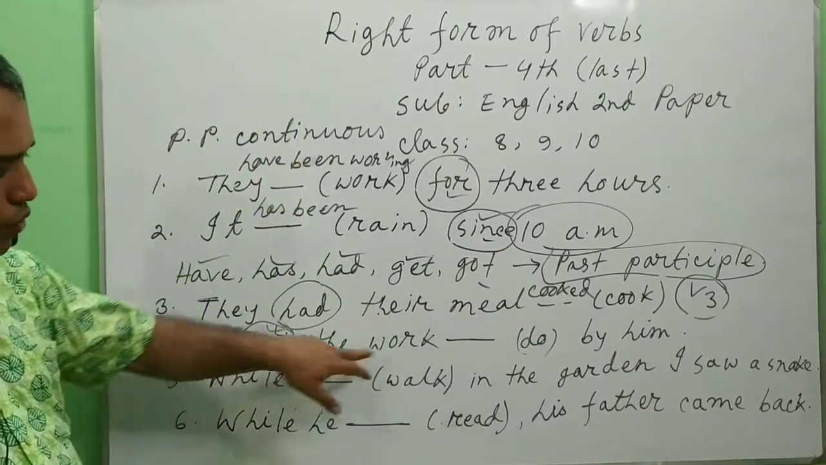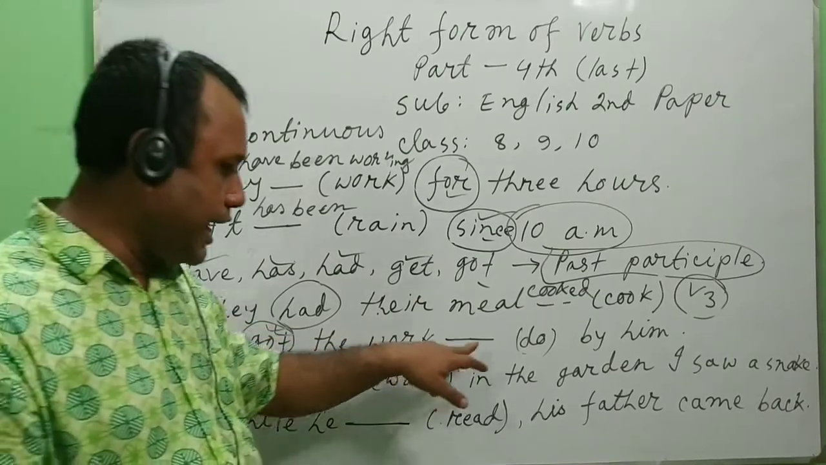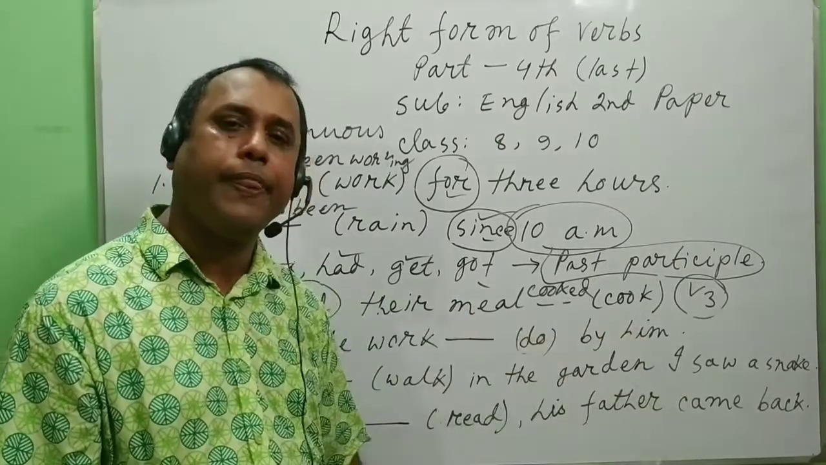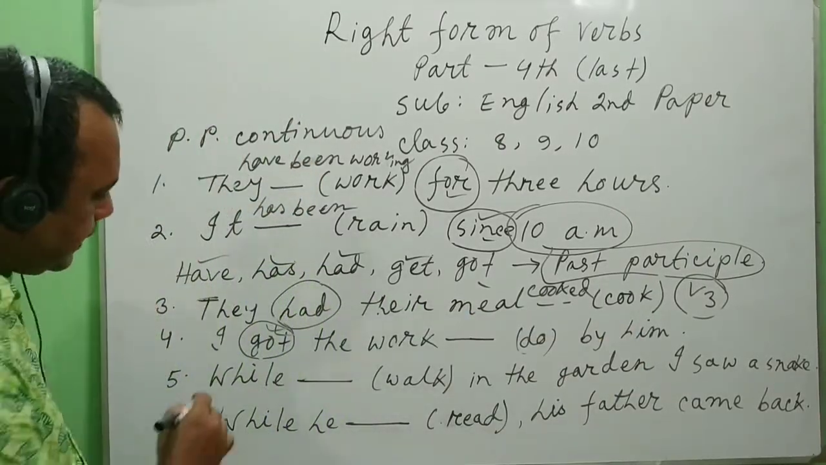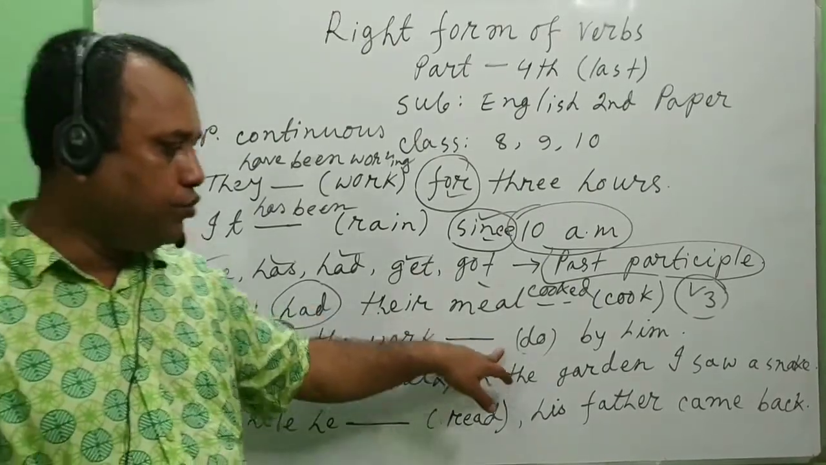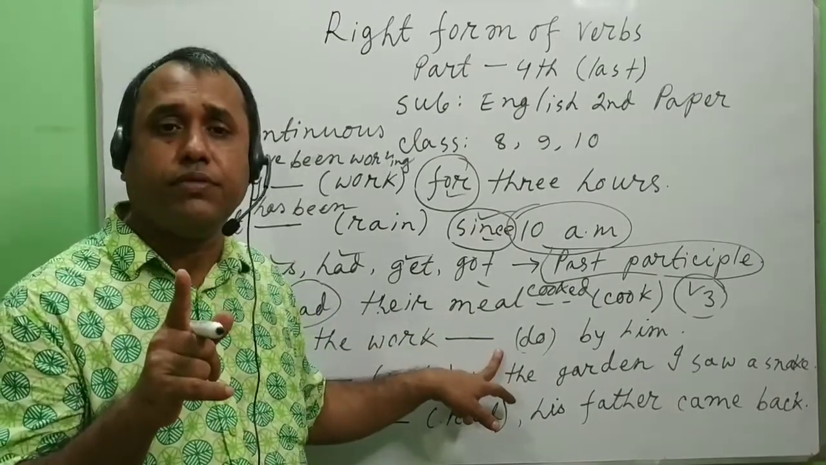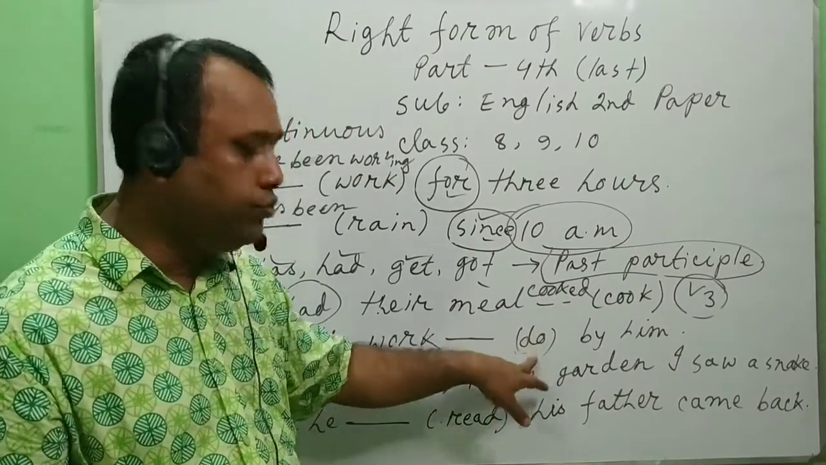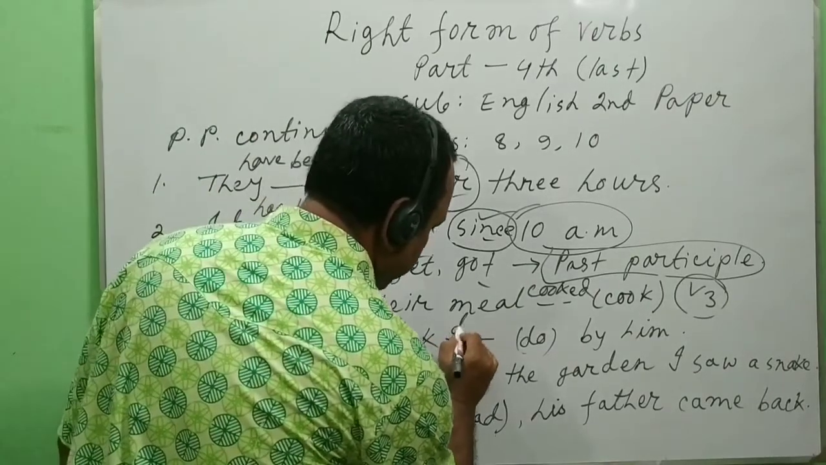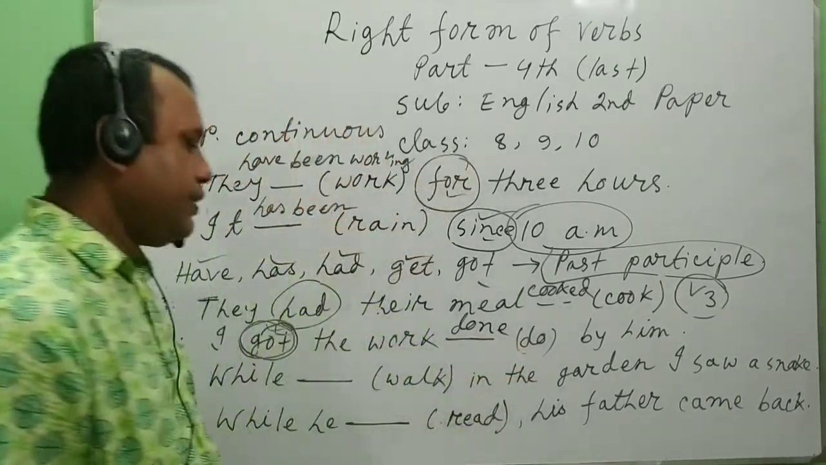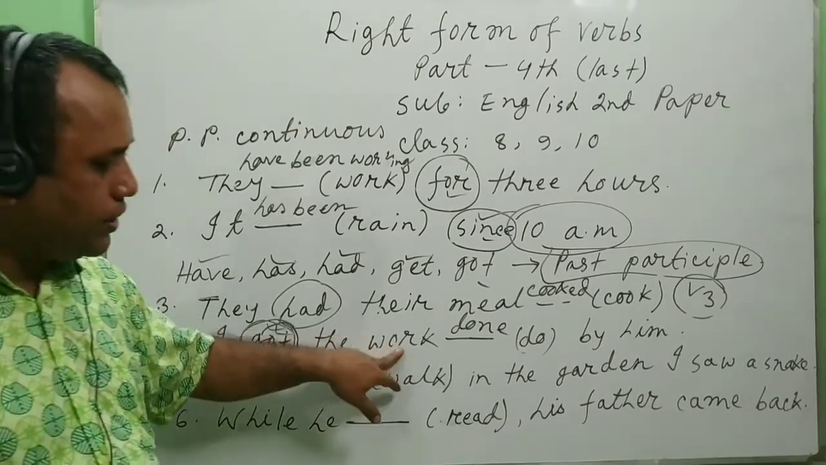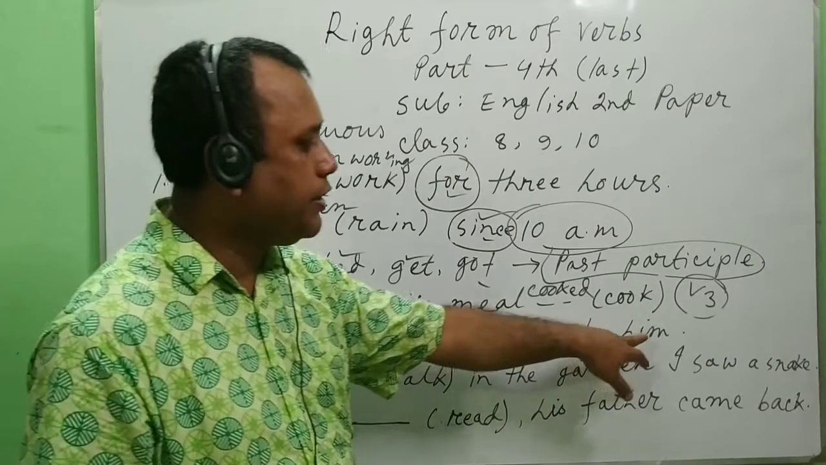Now let's see another sentence. I got the work. There is a gap here, in bracket, do by him. Then as there is got here, we must use past participle form of the verb do, and it is done. Do, did, done. Done. The total sentence is I got the work done by him.